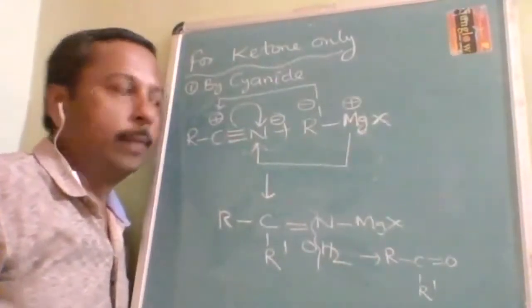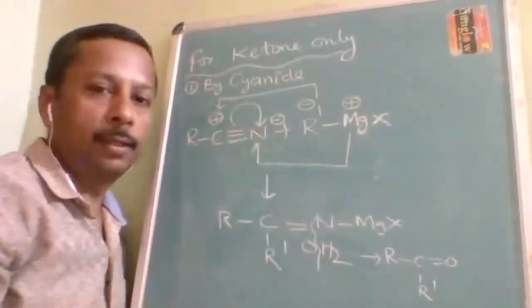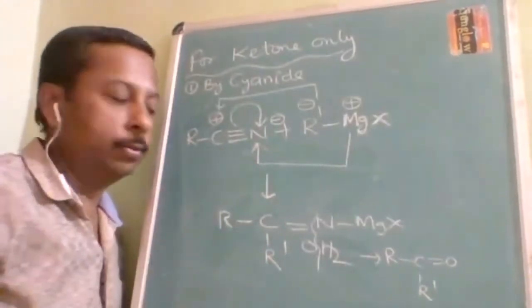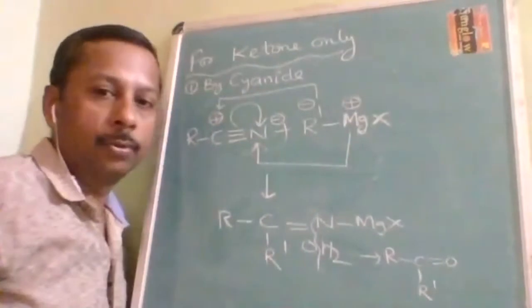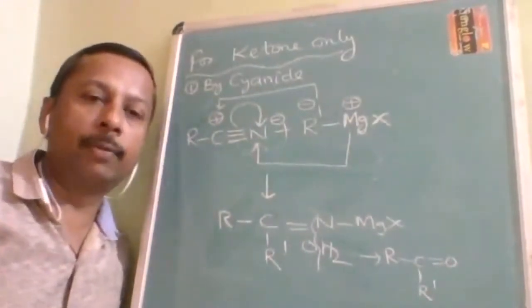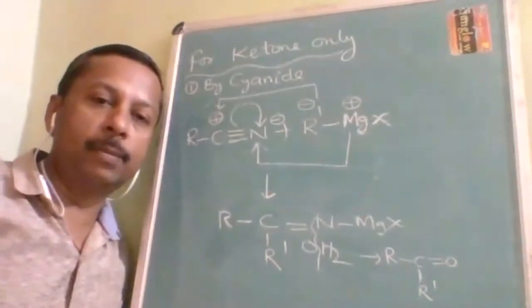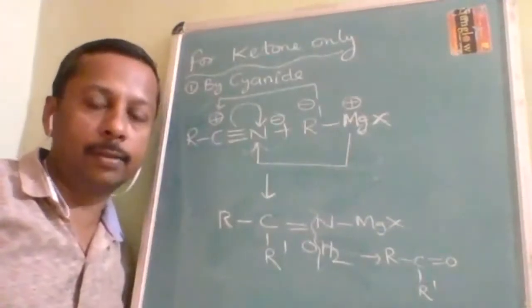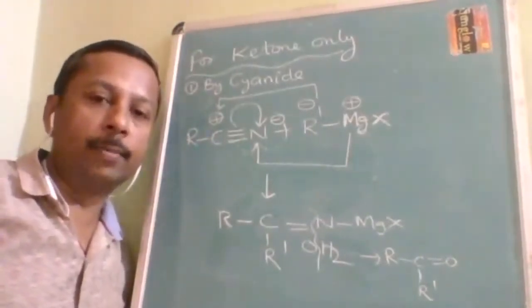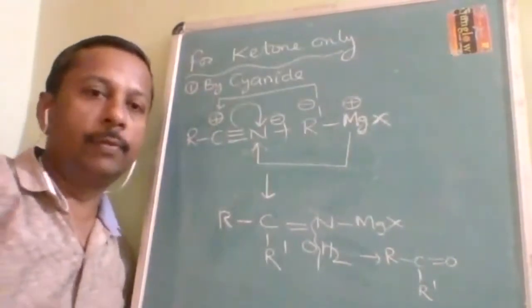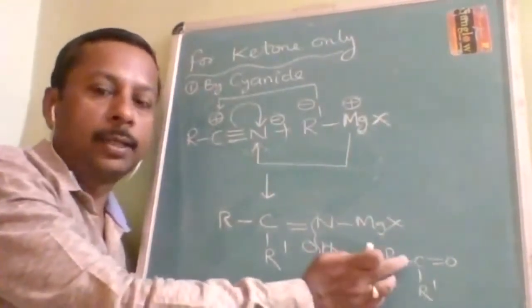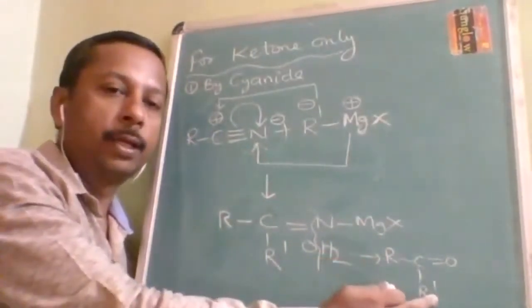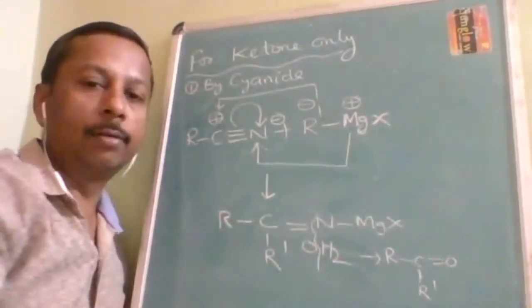We cannot prepare aldehyde this way because one alkyl group will come from the Grignard reagent and one alkyl group will always be there in the cyanide. So in that way we can prepare a ketone. For preparing a ketone from the cyanide, we have to use Grignard reagent. From the same cyanide, if we want to prepare aldehyde, we have to use Stephen reduction. Depending on our requirement, suppose during conversions you want 5 carbon atoms and the second carbon atom is the ketone, then accordingly you select this as methyl and the remaining carbon atoms you select as the alkyl group. Is it understood?